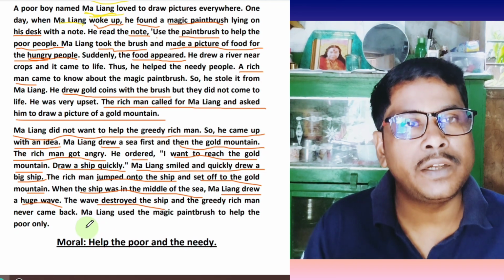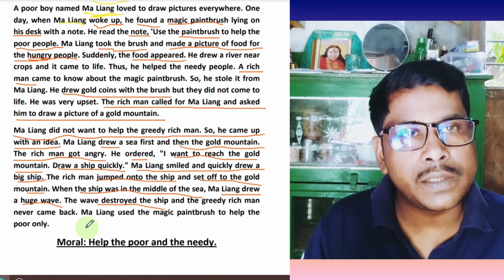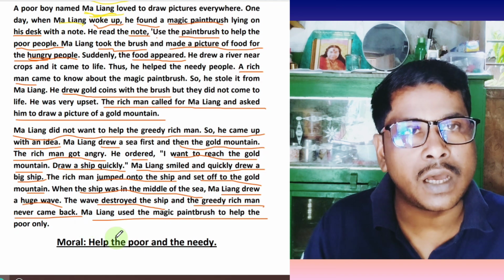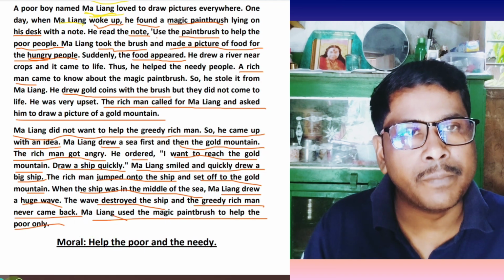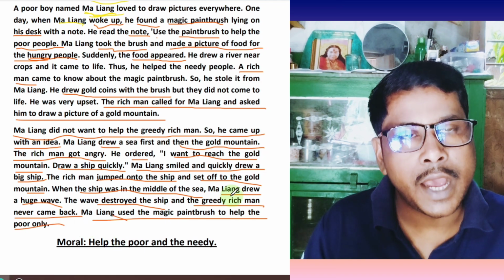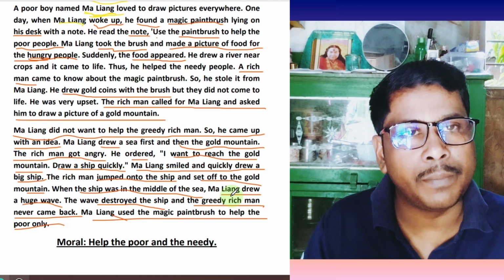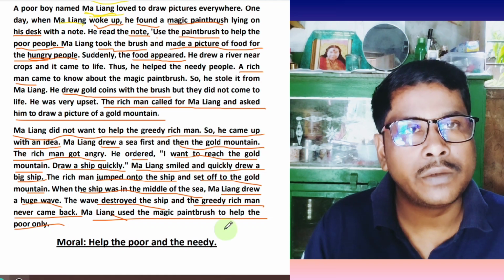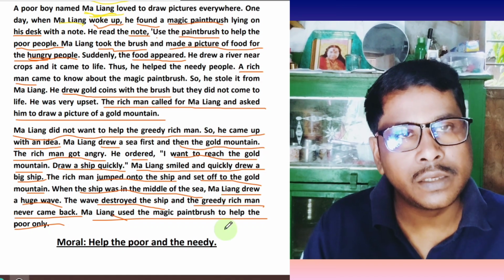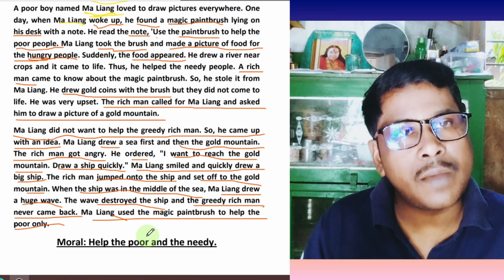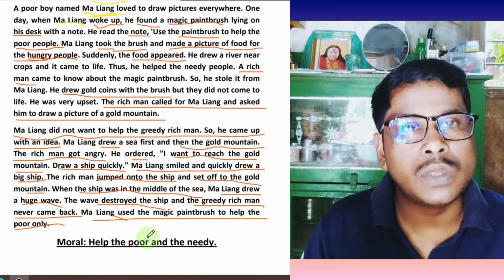Ma Liang had used tricks to give punishment for the high ambition, the high aim of the richest person. At first, Ma Liang drew a beautiful picture of the ship, and then the rich person jumped onto the ship.